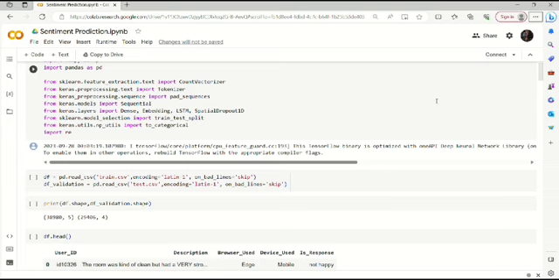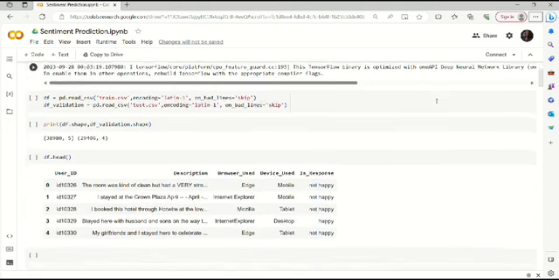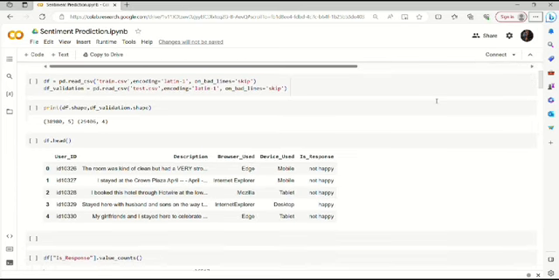We have imported two data sets separately. We are reading both of them. We've named the training dataset as DF and test as DF validation. We are encoding them because there are some sparse places which are to be skipped. For that, we have to encode the dataset to ensure while decoding no error should be occurring.